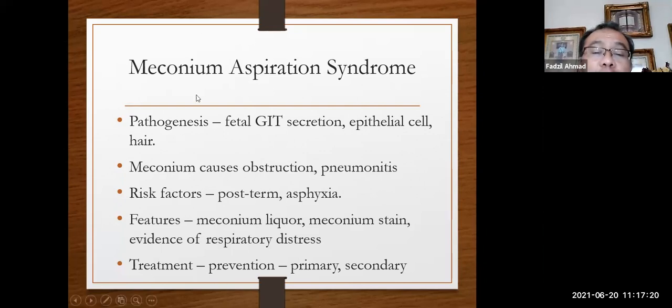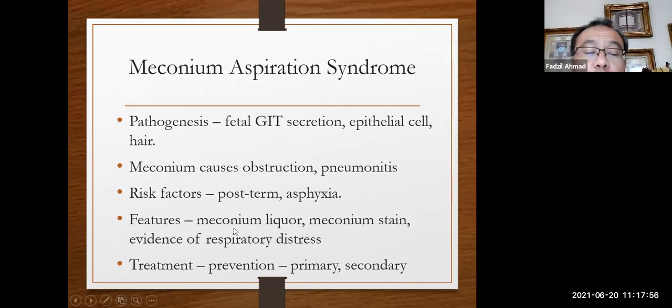During certain stress, the baby passes meconium intrauterine into the amniotic fluid, and this meconium is quite toxic and very sticky. It can cause obstruction and pneumonitis. The risk factors are mainly postterm and asphyxia. When the child is asphyxiated, it passes meconium intrauterine.